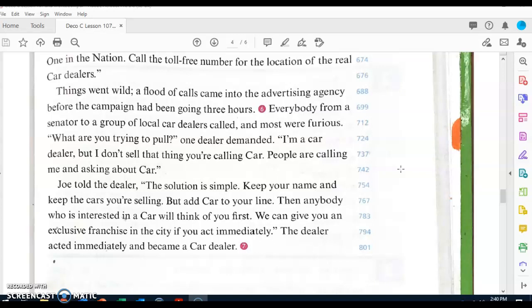Question number 7. Why was the dealer angry? The dealer was angry because he was a car dealer, but he didn't sell the car. People kept asking him about the car.